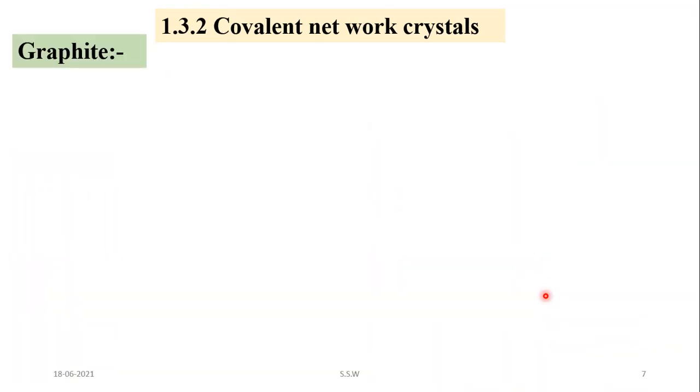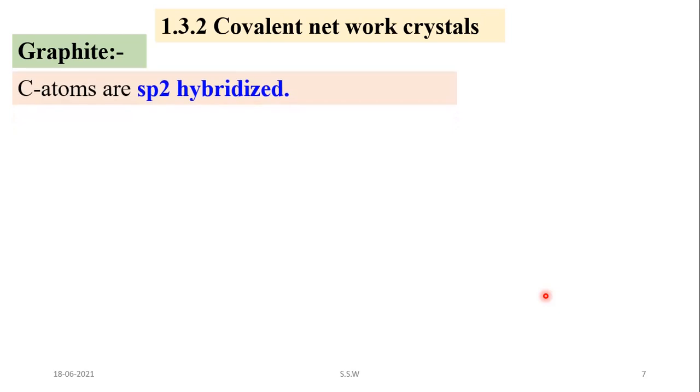The next one, that is graphite. So see here, graphite also contains carbon atoms, and these are joined to other carbon atoms by covalent bond, and each carbon atom in graphite is sp2 hybridized.